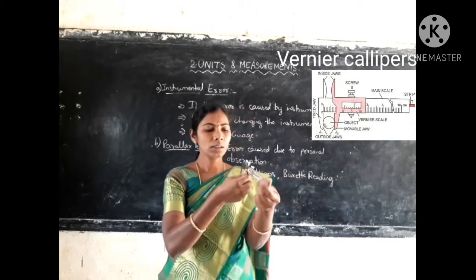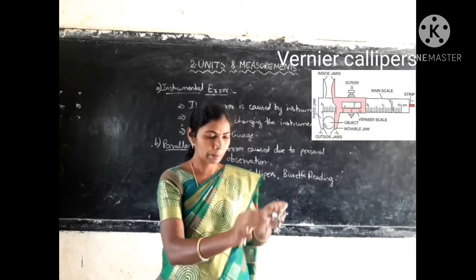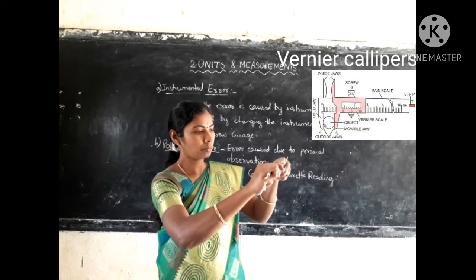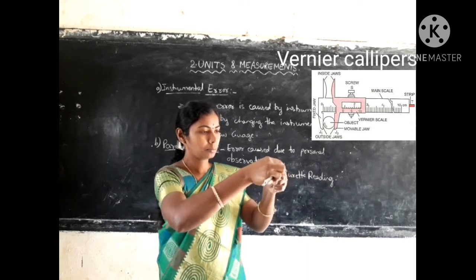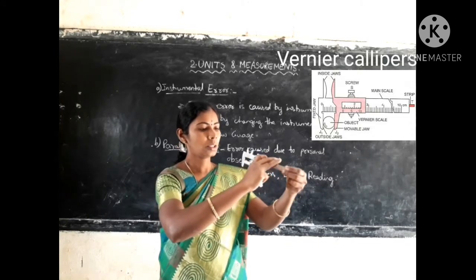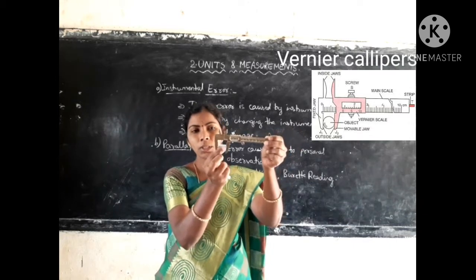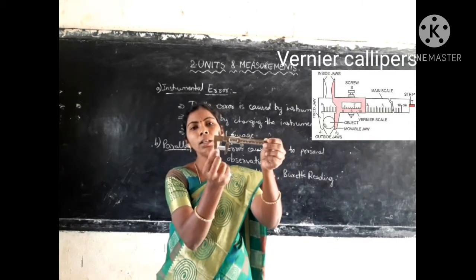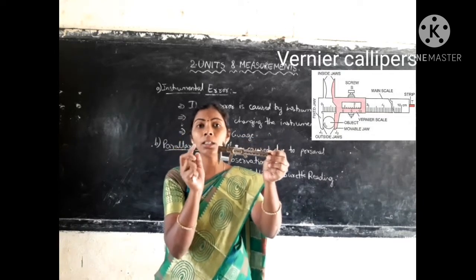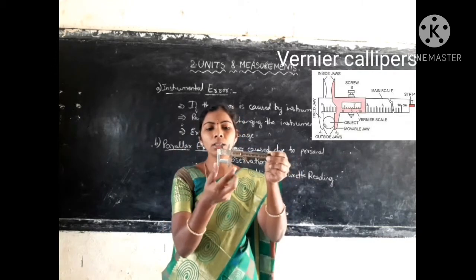You can clearly see, right? So here I am fixing it. Yes, like this we can measure the length of this cylindrical metal object by using the external jaws. The length can be measured. Here it will measure the inner diameter of any cylindrical objects. So these are the internal jaws and these are the external jaws.